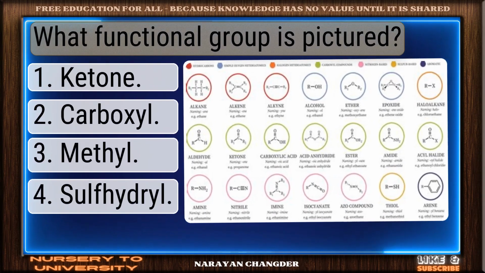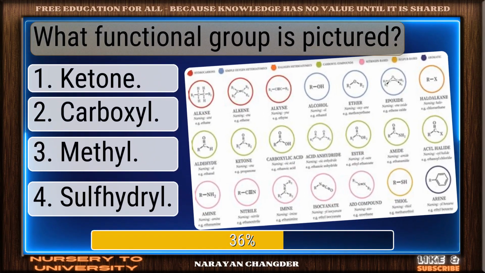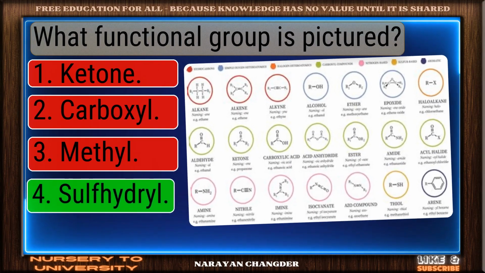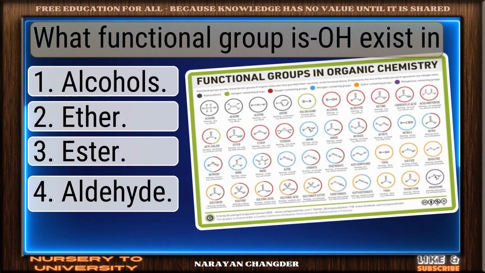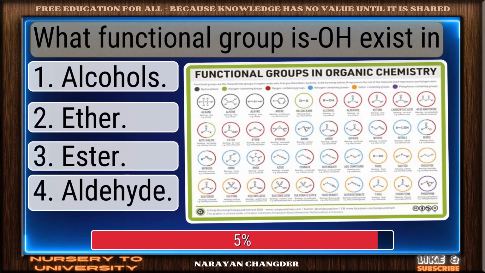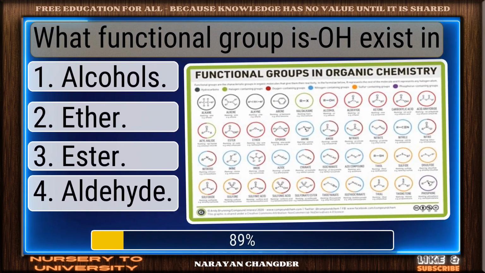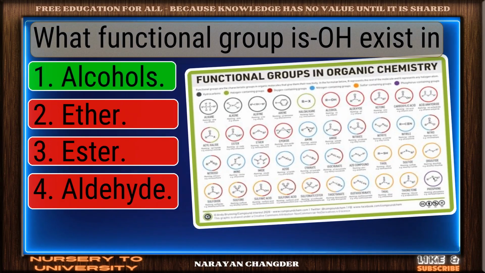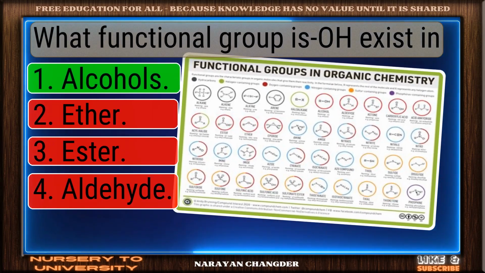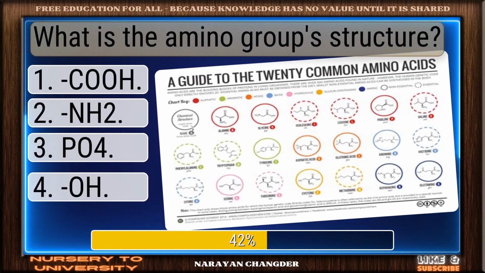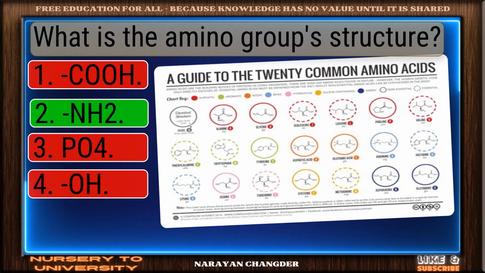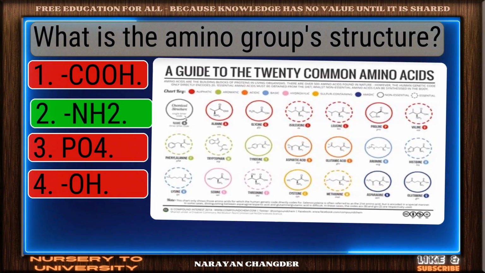What functional group is pictured? Smart move. Sulfhydryl is an accurate answer. What functional group is O-H exist in? Good job. Your answer, alcohols, works well here. What is the amino group structure? Well picked. NH2 is the correct answer.